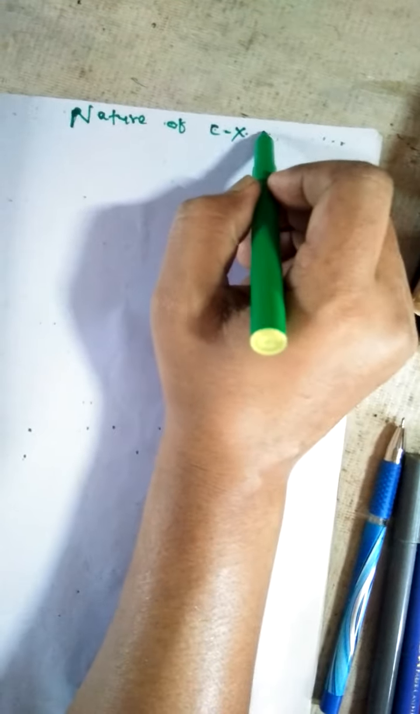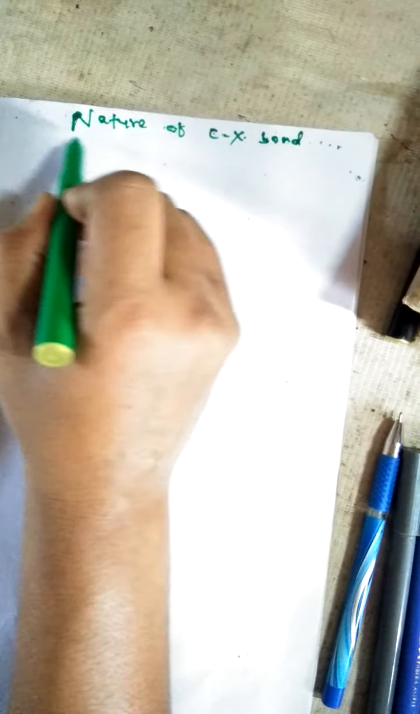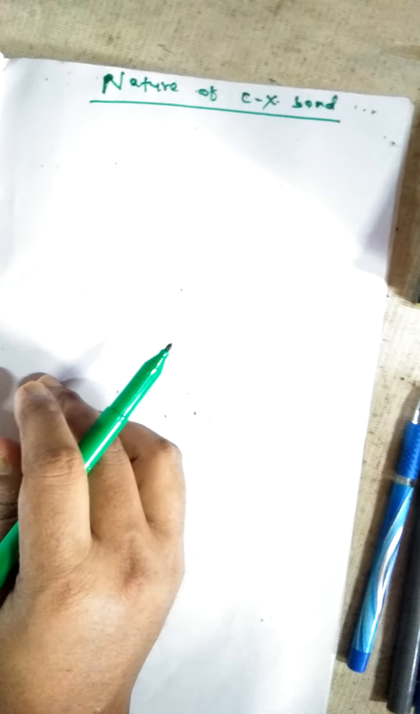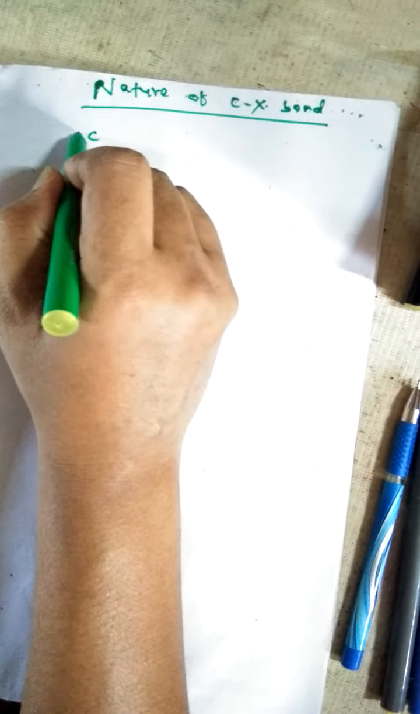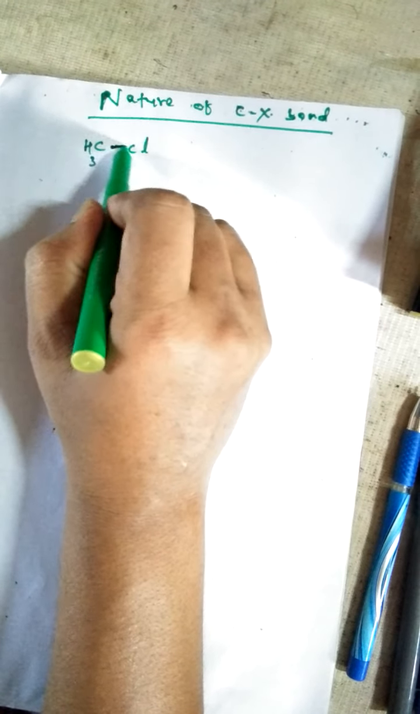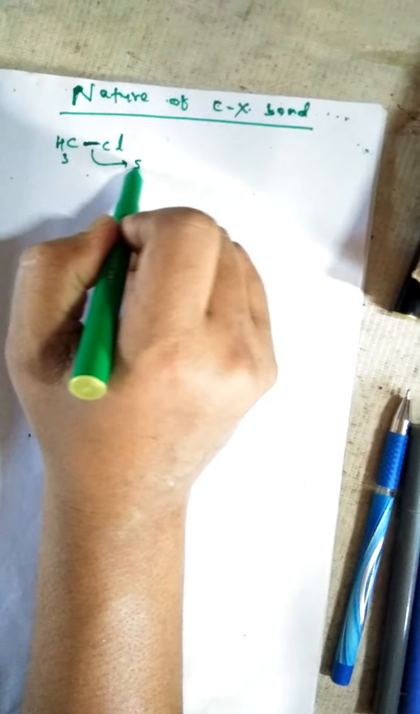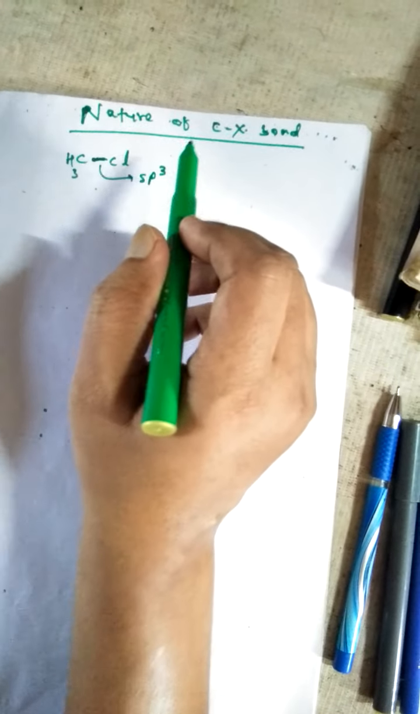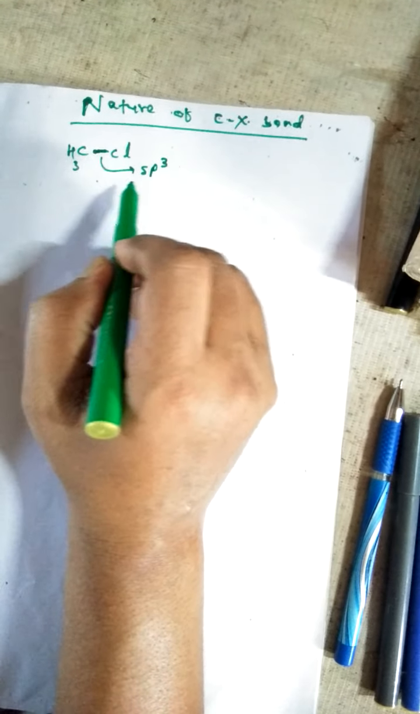Then we can know what is the nature of the C-X bond. What is the nature of the C-X bond? That means the carbon and halogen bond. So CH3Cl: this chlorine is attached to a single bonded carbon. So it is an sp3 hybridized carbon. This is the nature of the alkyl halide.